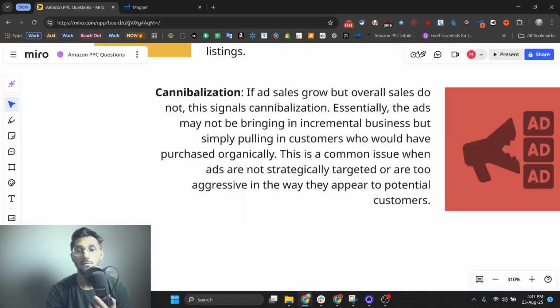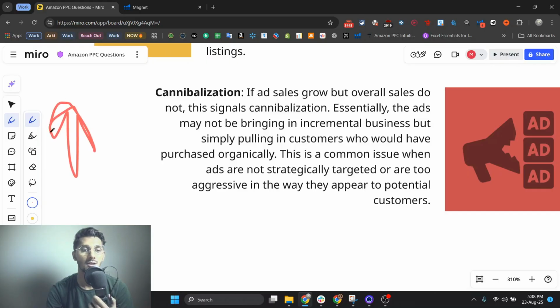So what is cannibalization? If ad sales grow but overall sales do not, this signals cannibalization. If your brand is not growing organically, that means you are only doing pay to play. You are paying money for every single sale.